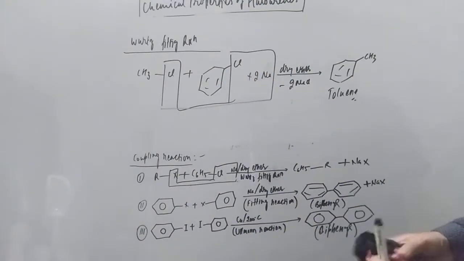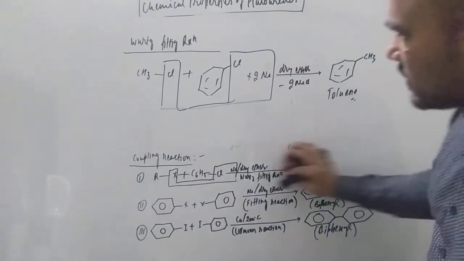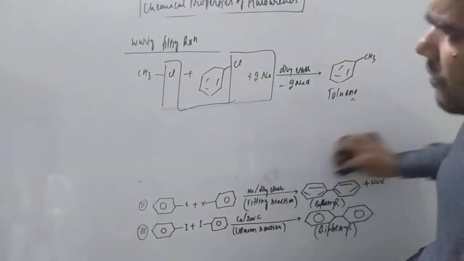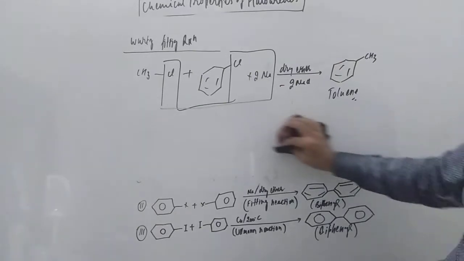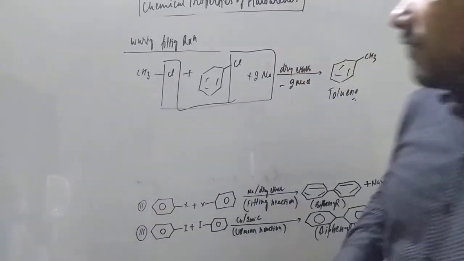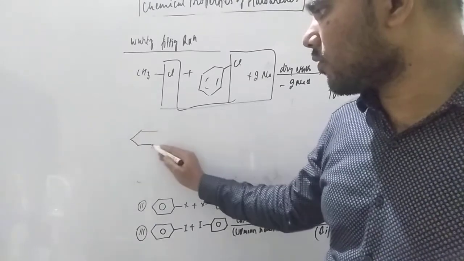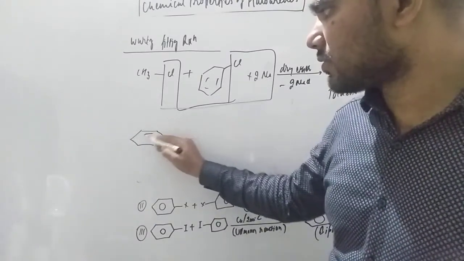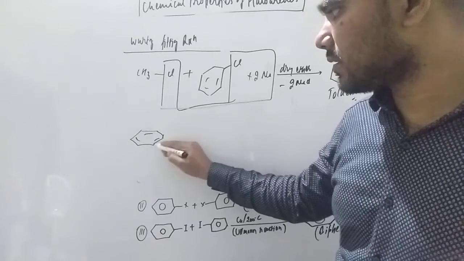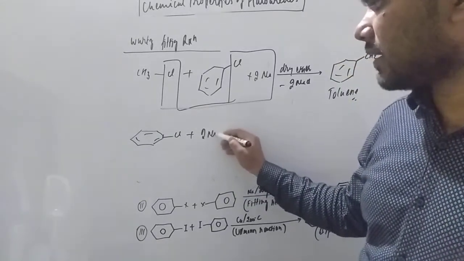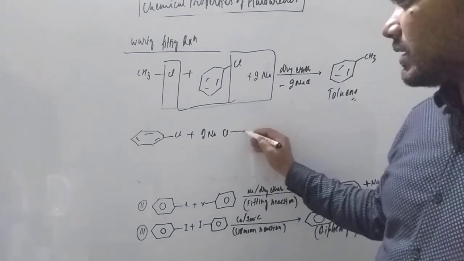Now when you go to the second one, student, that is the Fittig reaction. In the Fittig reaction, two phenyl groups join and biphenyl forms. Suppose you take one chlorobenzene like this. This is the chlorobenzene, student. Here is Cl plus 2Na, and again I take another Cl.